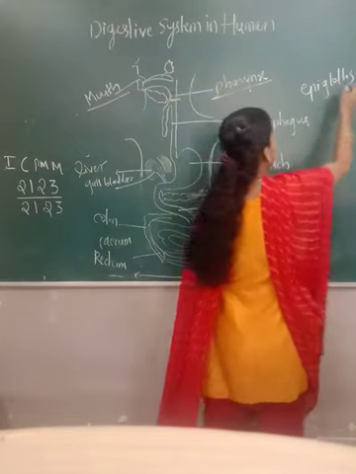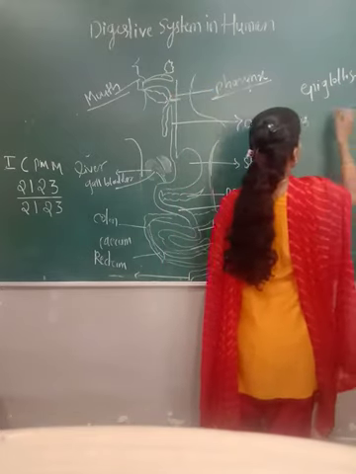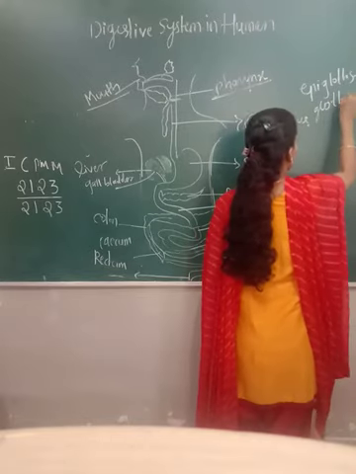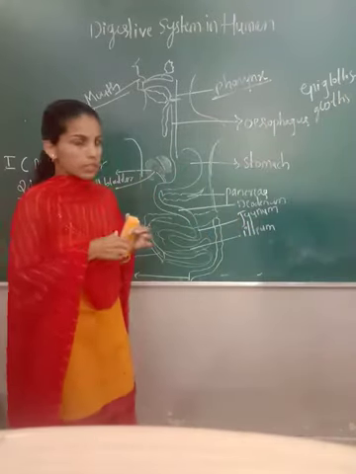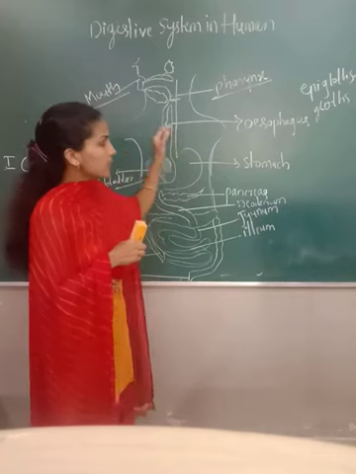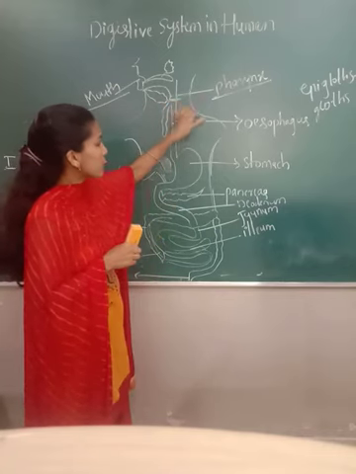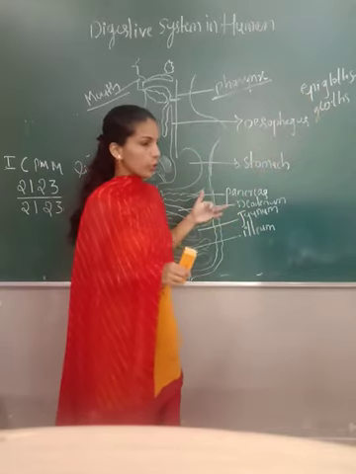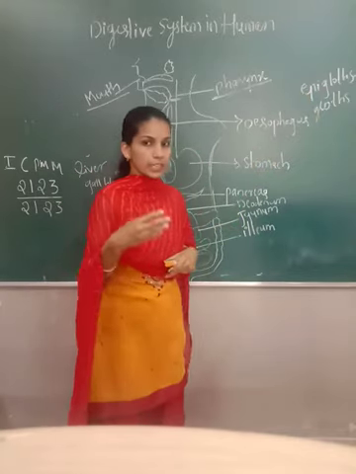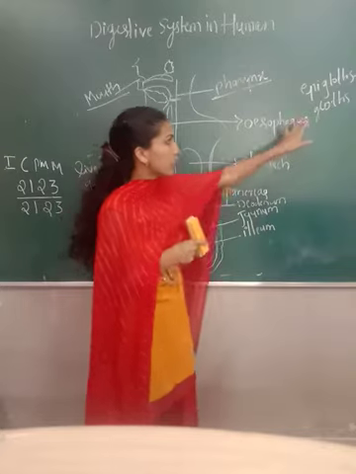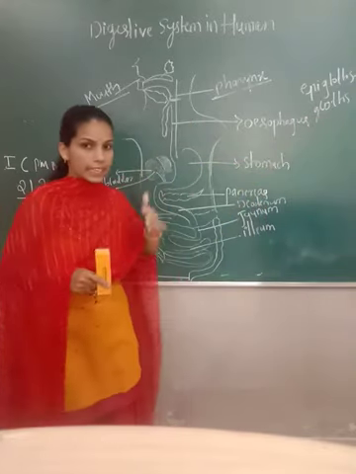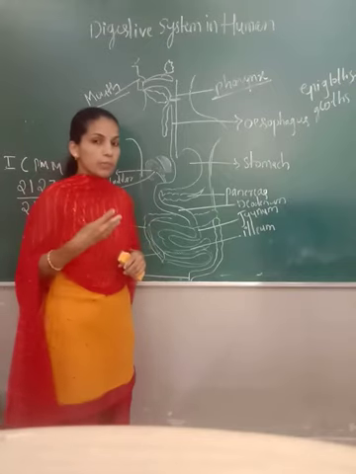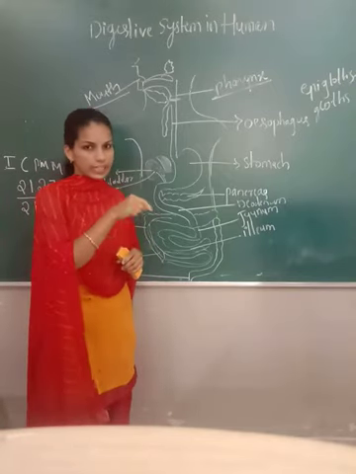Okay. The epiglottis is for the digestive system, the glottis is for the respiratory tract. It is like a muscular flap present over the surface of the pharynx, where the epiglottis plays an important role. It prevents the entry of food into the glottis, meaning into the trachea, the air pipe. Okay. So the epiglottis prevents the entry of food into the trachea.